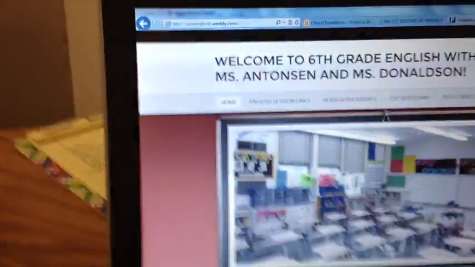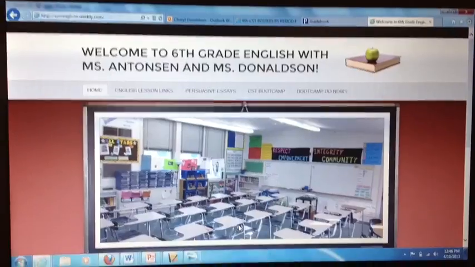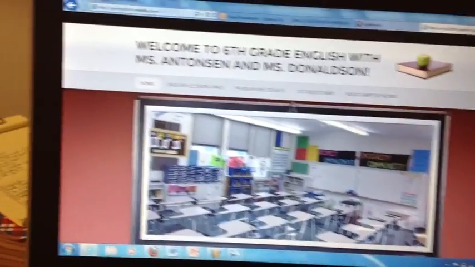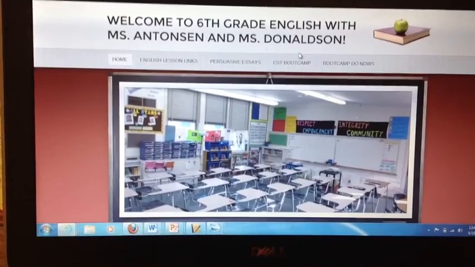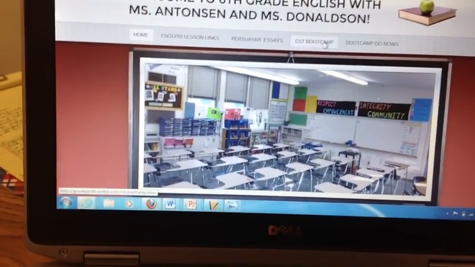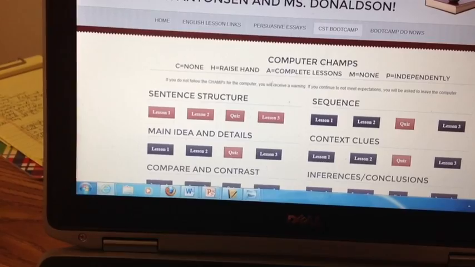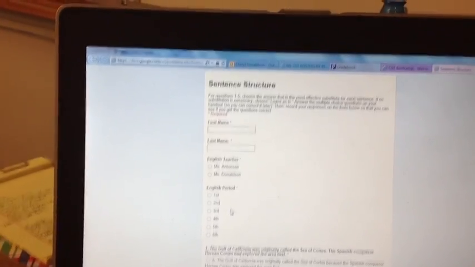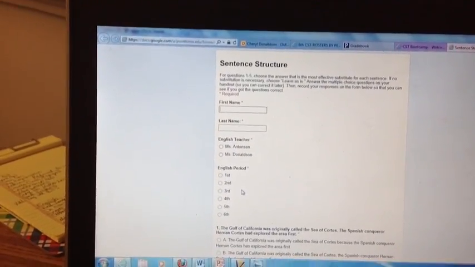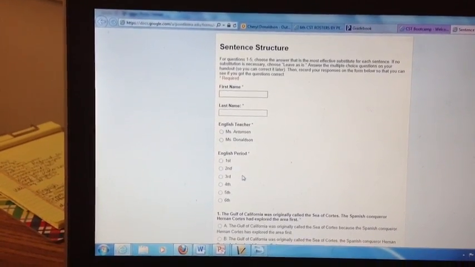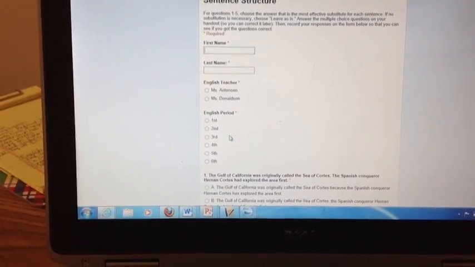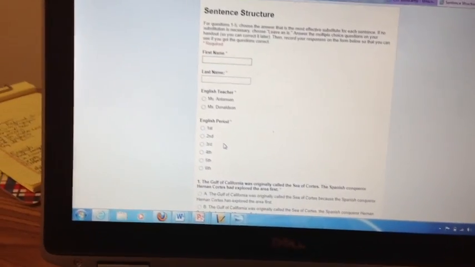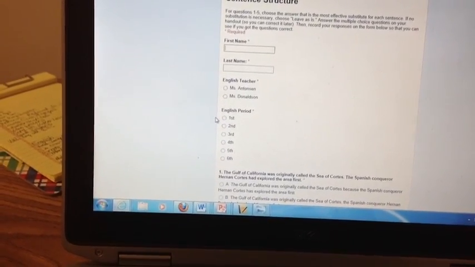So, what you want to do after that is, after you finish all the questions on the quiz, you're going to come back to the website. And you should already be on the lessons. So we're going to go to the quiz. And now you're going to complete this form and enter all of your information. So you're going to enter your first name, your last name, your teacher, either Miss Antonsen or Miss Donaldson, what period you have English, and then if you scroll down,